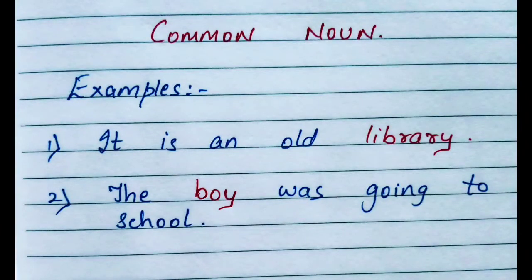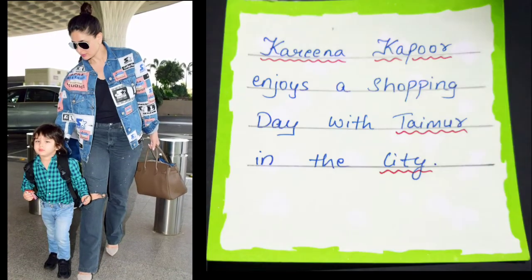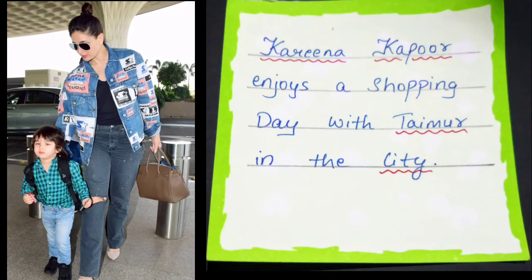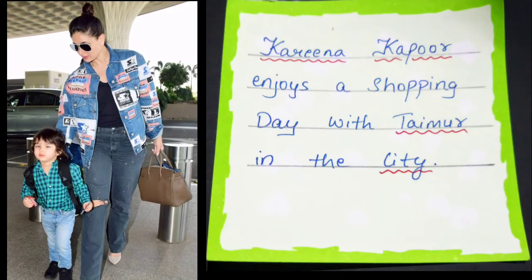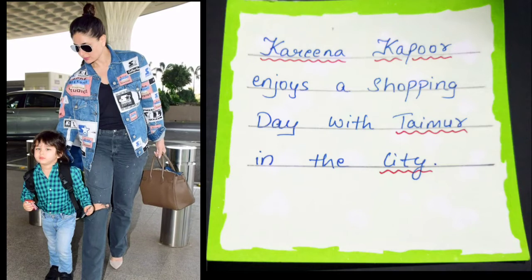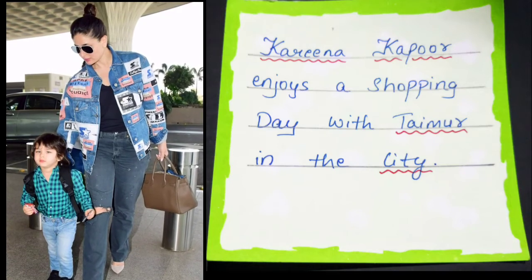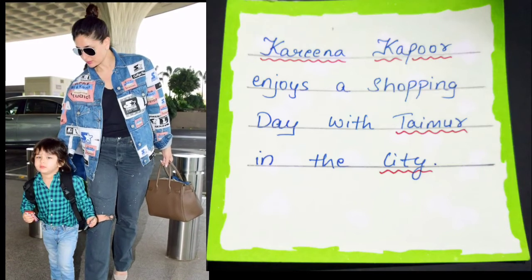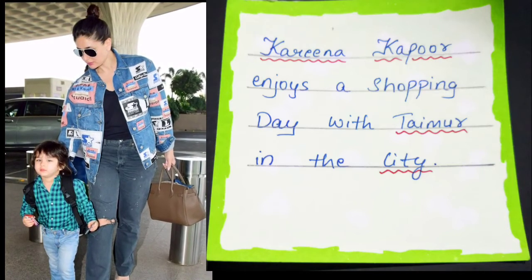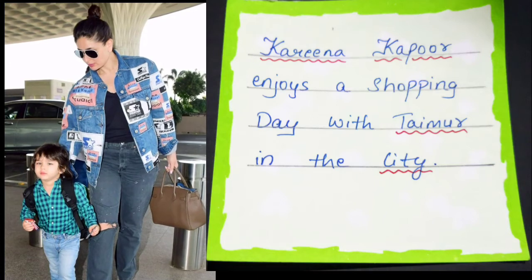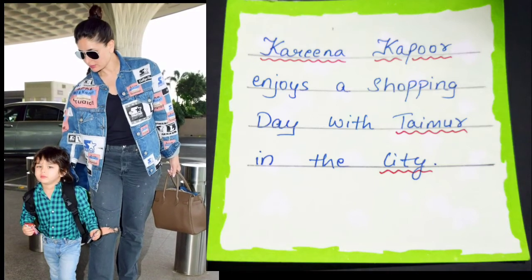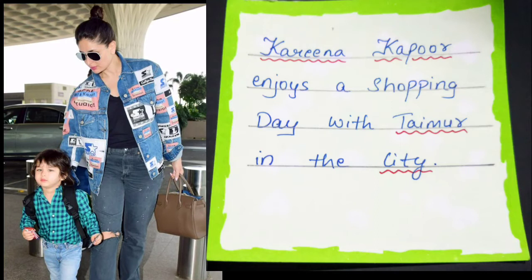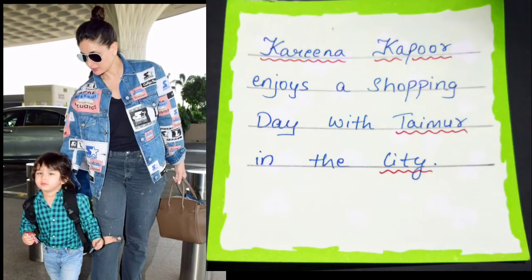Here again, the name of the boy is not mentioned, so boy is a common noun. Kareena Kapoor enjoys a shopping day with Taimur in the city. Now in this sentence, Kareena Kapoor is a proper noun, Taimur is also a proper noun, and city, it can be any city. The name of the city is not mentioned, so city here is a common noun. So I hope by now you have understood the difference between proper and common nouns.